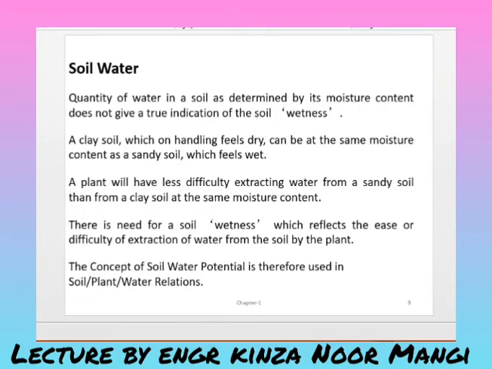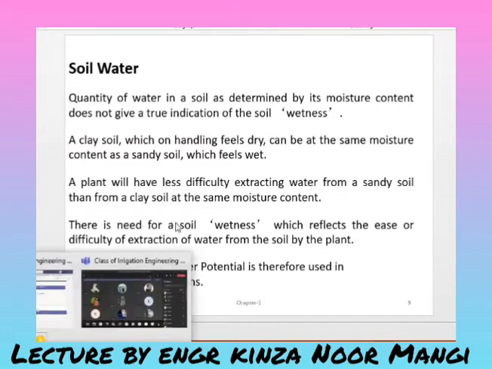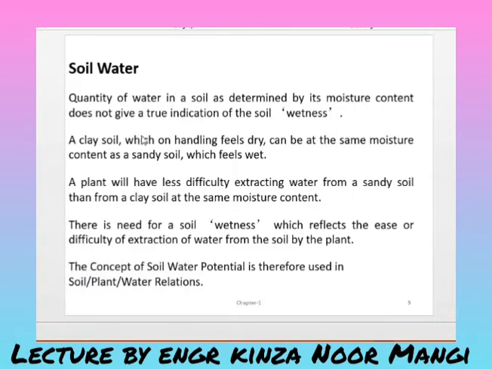Now coming towards soil water. The quantity of water in the soil, as determined by its moisture content, does not give a true indication of the soil wetness. It means that the quantity of water present in the soil cannot be measured in terms of the moisture content. The second point is telling us that a clay soil, which on handling feels dry, can be at the same moisture content as a sandy soil which feels wet.